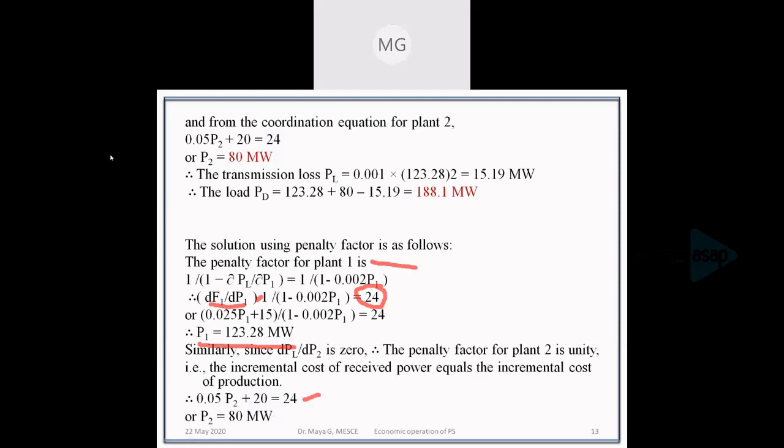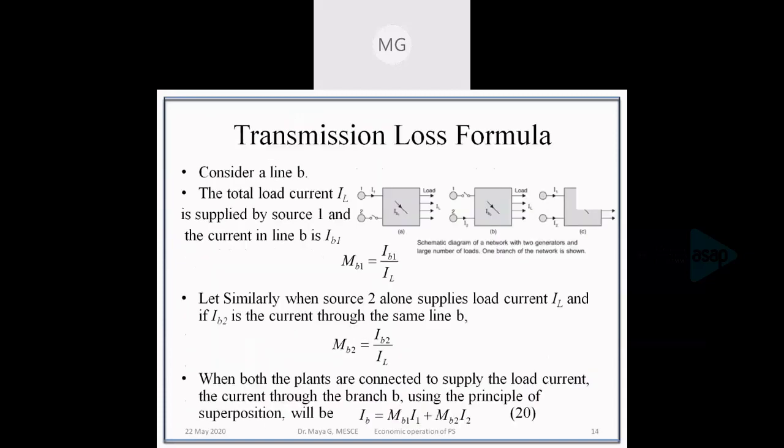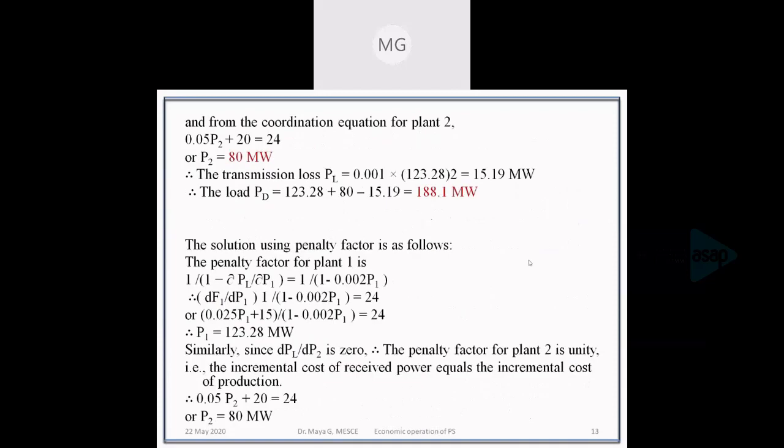Okay. So by using the penalty factor method, we find the penalty factor, which is 1 divided by 1 minus incremental transmission loss, and substitute in the exact coordination equation and find the values. So those are the generations, and from the generation we can find out the load. Now we have the generation which is meeting the demand and loss.